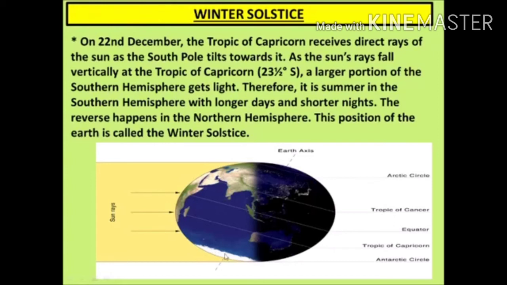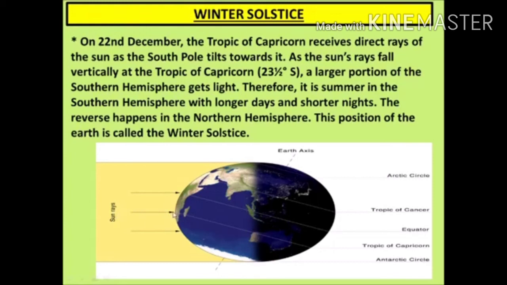On 22nd December, the Tropic of Capricorn receives direct rays of the sun as the south pole tilts towards it. As the sun's rays fall vertically at the Tropic of Capricorn on 23.5 degrees south, a larger portion of the southern hemisphere gets light. Therefore, it is summer in the southern hemisphere with longer days and shorter nights. The reverse happens in the northern hemisphere.